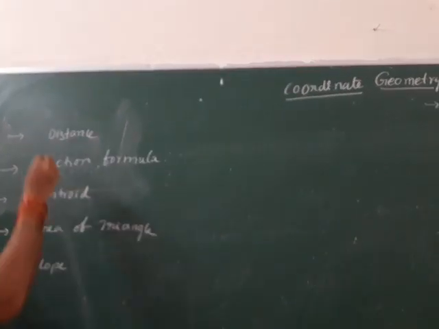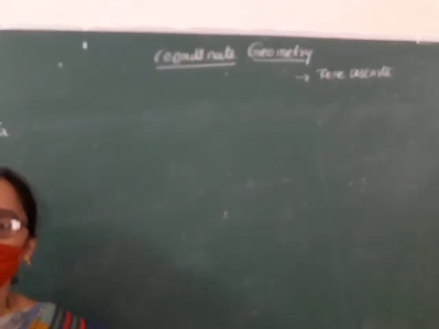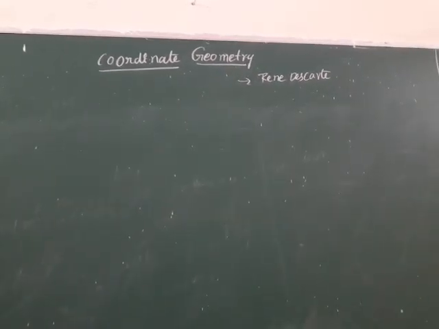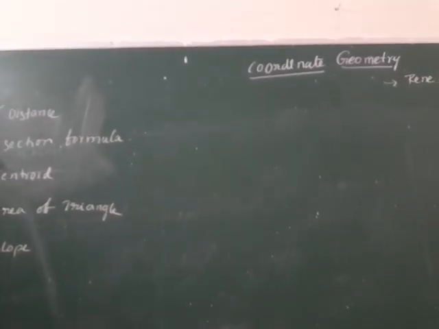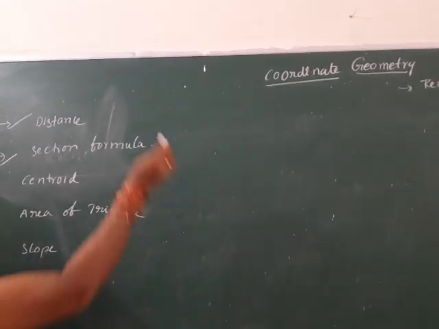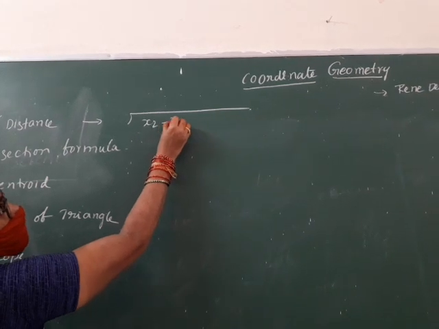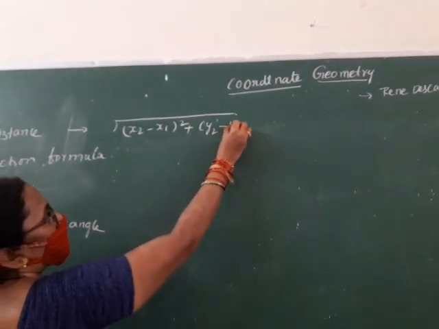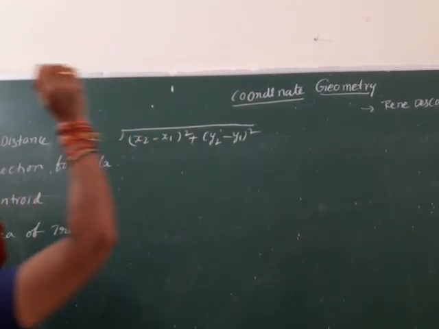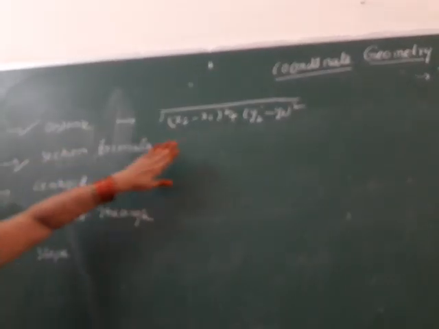Okay. The distance and section formula were already taught by the previous teacher in the previous class. Briefly I will give the instructions on these two concepts. What is the distance between 2 points? What is the formula? Square root of (x2 minus x1) whole square plus (y2 minus y1) whole square. Any distance we can find using this formula.